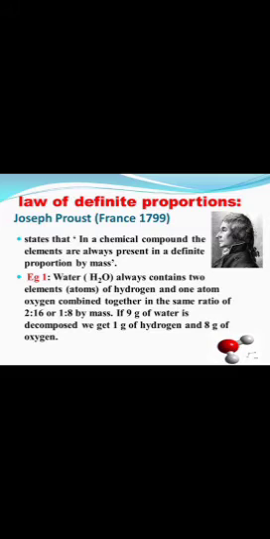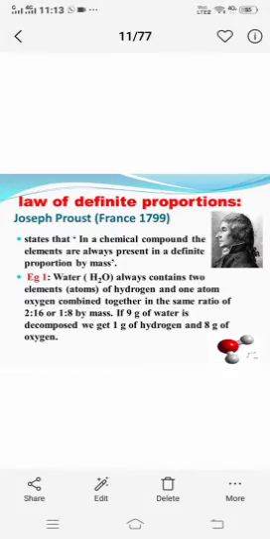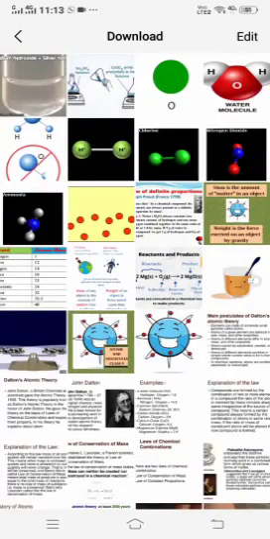I don't think you have understood this yet. Let's see. In a chemical compound, the elements are always present in definite proportion by mass. I'll just show you, you will understand it very easily. Don't worry. Look at this, children. One atom of oxygen and two atoms of hydrogen combine together to form water.